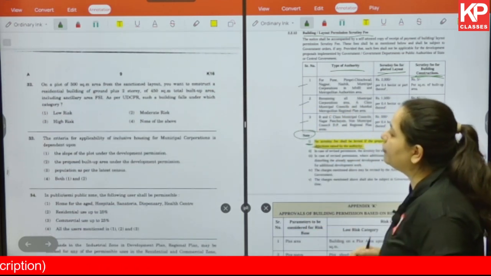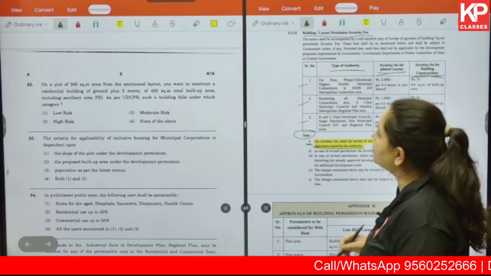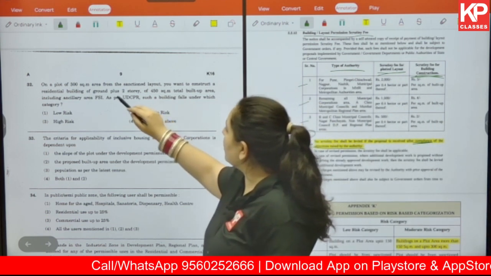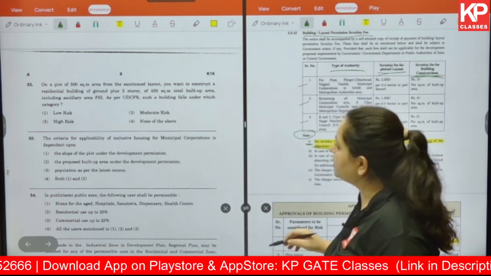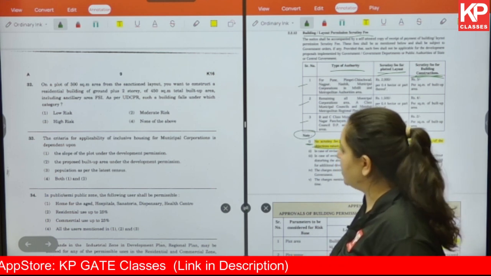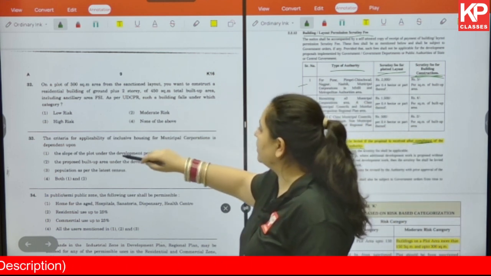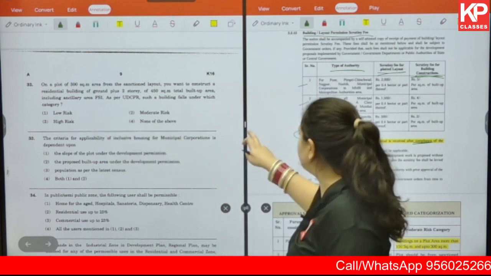On a plot of 300 square meter area from the sanctioned layout, you want to construct a residential building of ground plus 2-story of 450 square meter total built up area including ancillary area FSI. Under UDCPR, such a building falls under which category? And we are talking about risk. So low, moderate, high, or none of the above.